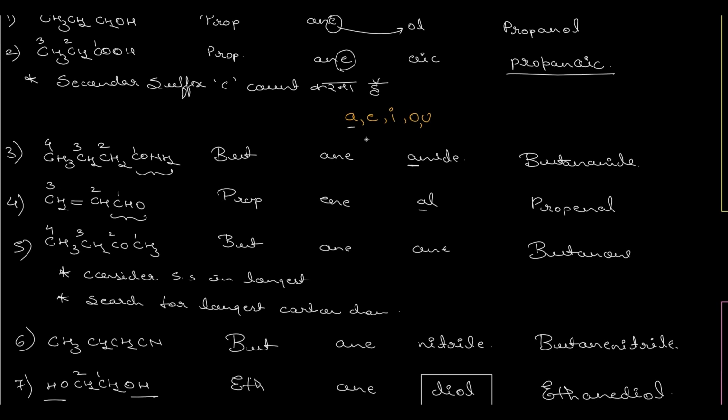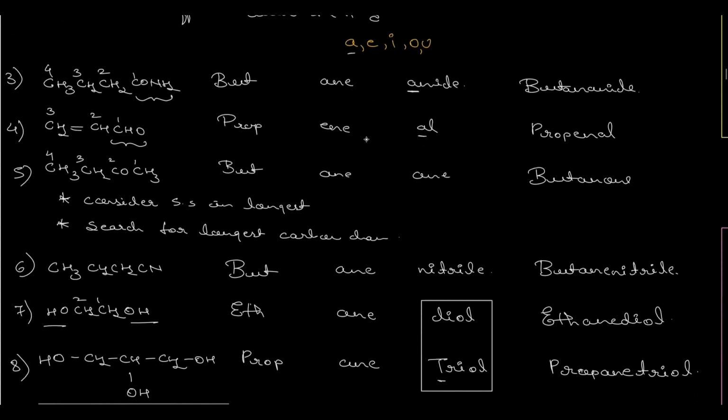Then fourth example, we have an aldehyde, 1, 2, 3. So hence prop. Then the primary suffix, we have the double bond present between second and third, and the secondary suffix, the functional group that is present, is the aldehyde, that is al. Again this is a vowel, so we'll drop E from E-N-E. So this will become propenal. Okay, then fifth number, CH3, CH2, O, CH3, that is but. Okay. Now when a ketone is present, start numbering from the carbon atom from which the ketone, the functional group, will get the lowest number.